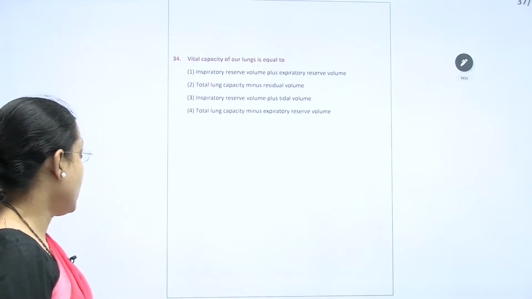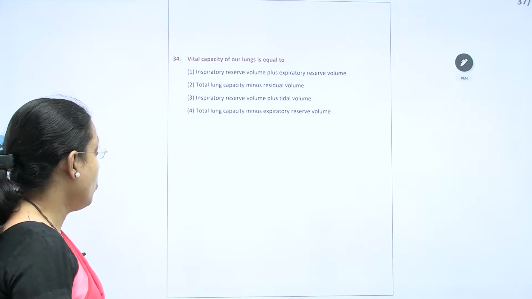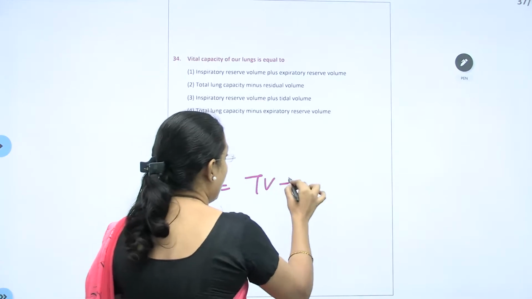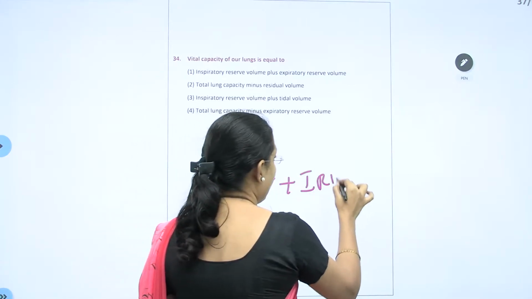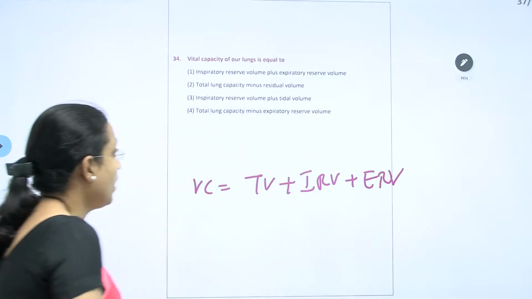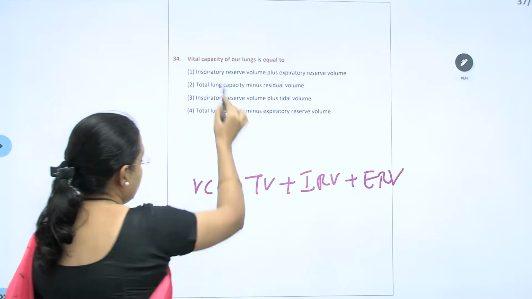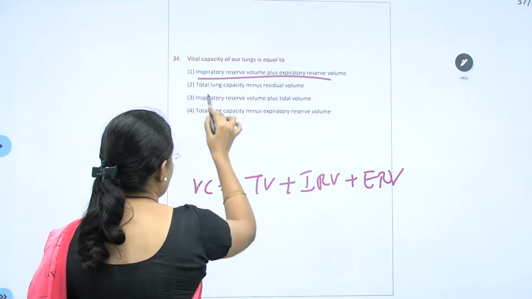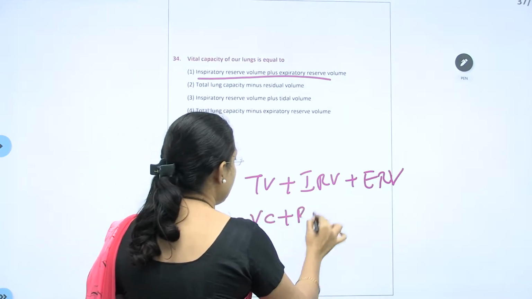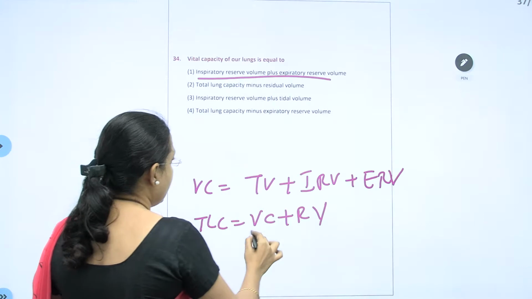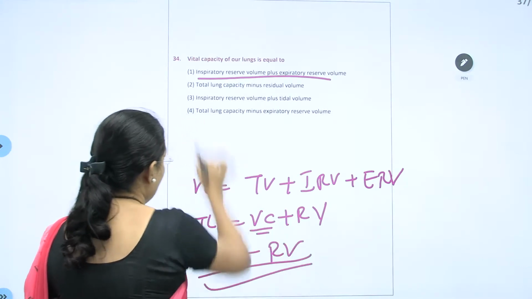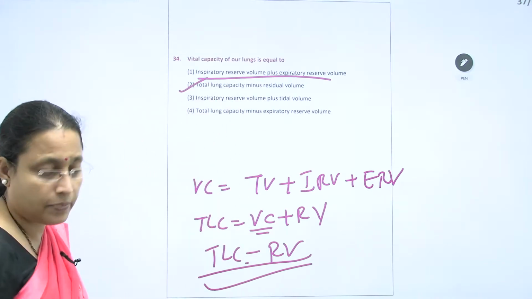Vital capacity of a lung is equal to tidal volume. See, vital capacity is equal to tidal volume plus IRV plus ERV. If you consider here, it is not there in the first one. Another possibility is that total lung capacity is equal to VC plus RV. In that case, VC is equal to total lung capacity minus the residual volume. So the correct answer will be the second one.